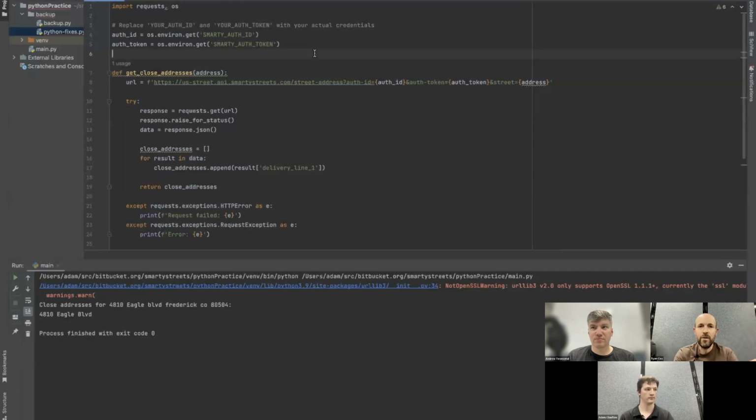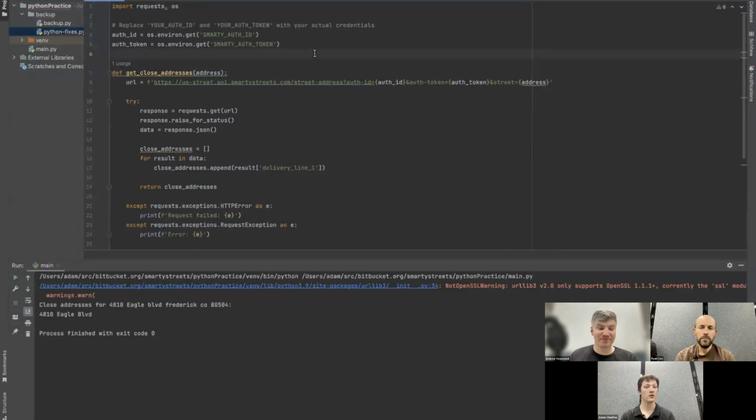That way, this code can be checked in, it can be open sourced, and it's perfectly safe. The auth ID and auth token are only stored locally on the machine that we're on. Hopefully that was clear. Yeah, it's a way to protect yourself. You never want to hard code your keys or tokens in your code.